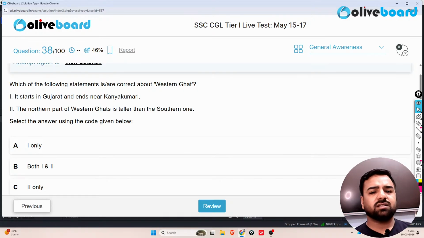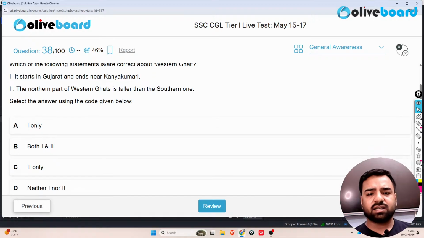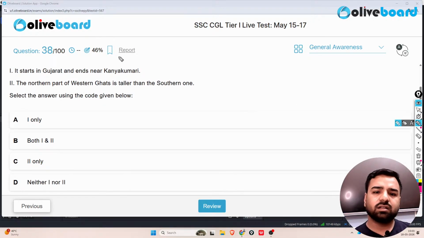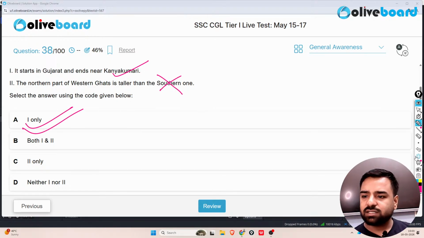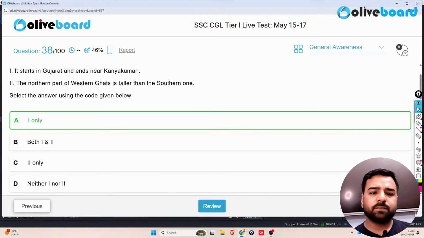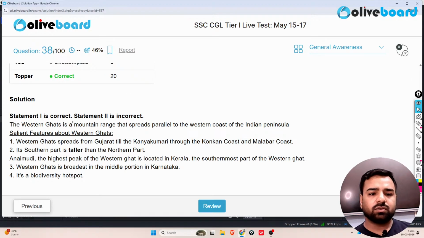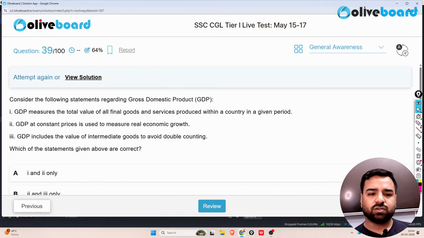So it starts in Gujarat and ends near Kanyakumari. That's correct. The northwestern part of the Western Ghats is taller than the south. Arey, that's wrong, guys. So here only and only option number 1 is the correct answer. So we'll go with option number 1. Yes, the southern part is taller than the northern part. That's important. And here statement number 2 was wrong.